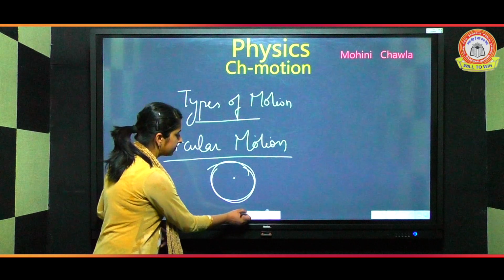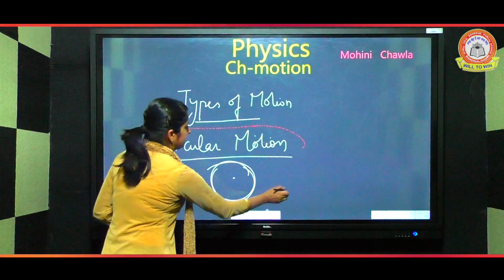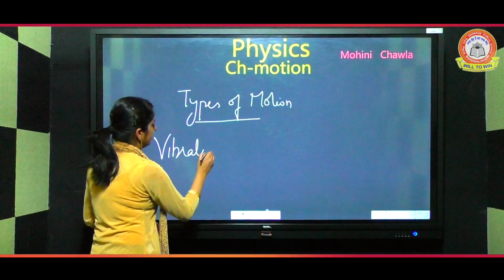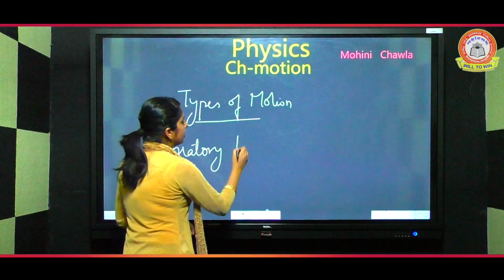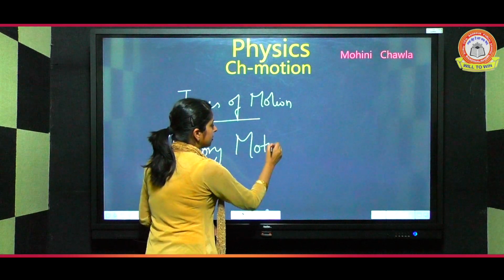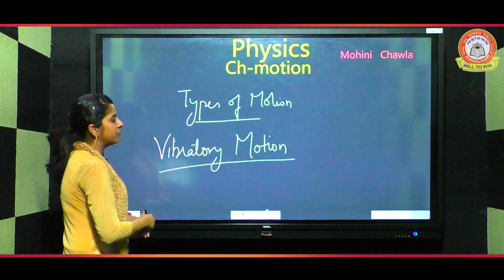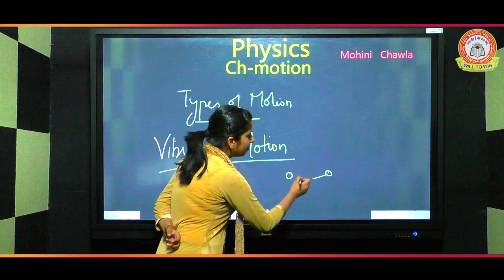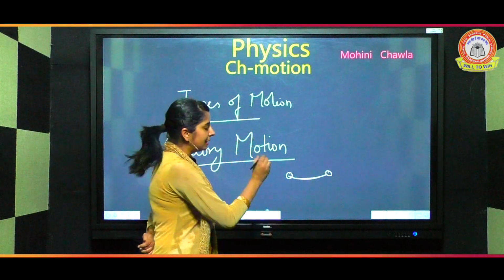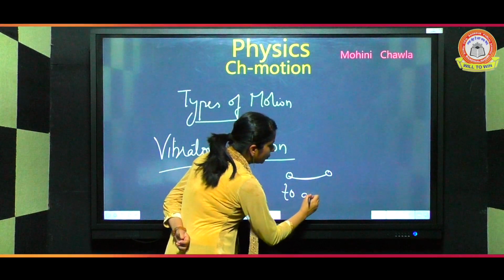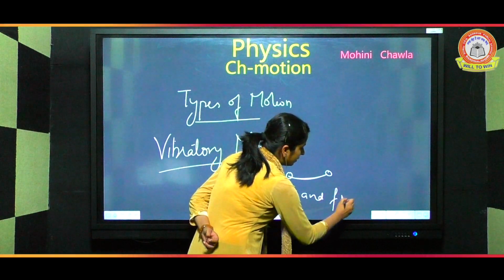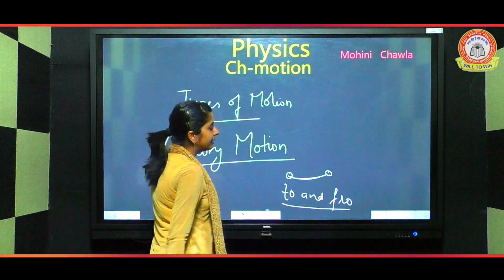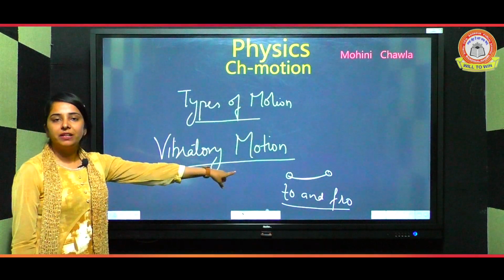Now next is vibratory motion. What is vibratory motion? Firstly, we need to know the meaning of vibration. When any body moves between any two points, that type of motion is known as vibratory motion. This type of motion we call to and fro. When any body moves between two points, we can say that motion is to and fro, and this type of motion is known as vibratory motion.